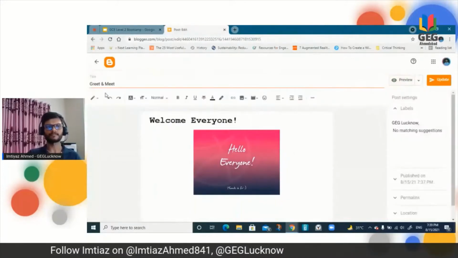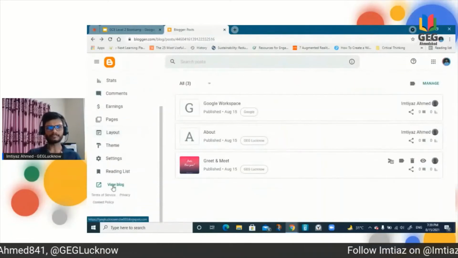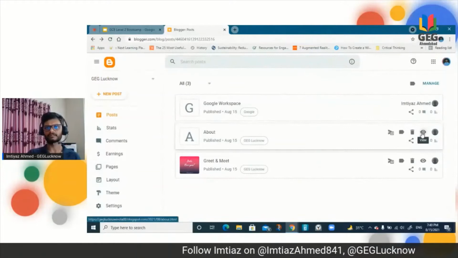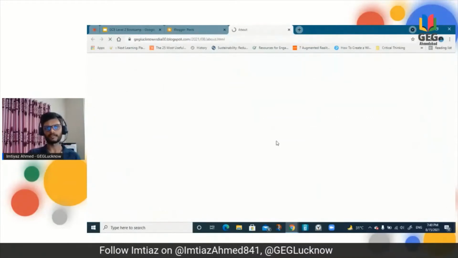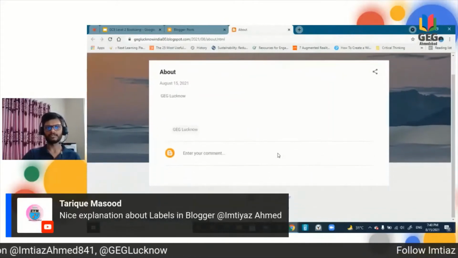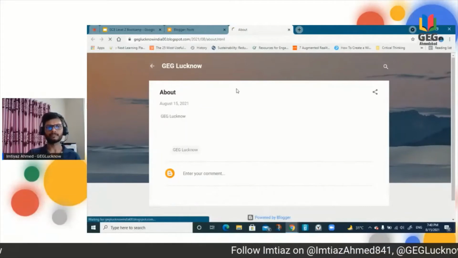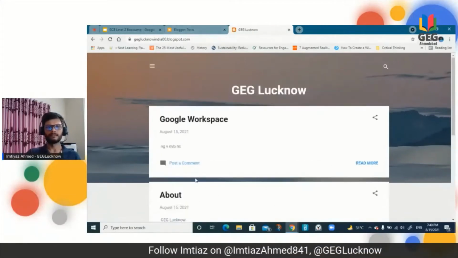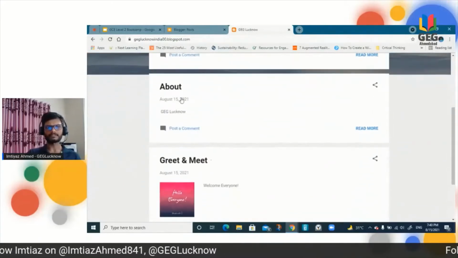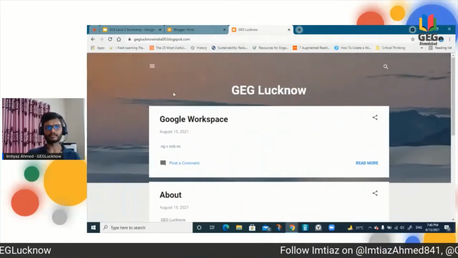Now coming to the main view. Suppose I want to see the about post, how it will look, you can preview from there as well. So this is GEG Lucknow about. And yes, just go back, and there you will see all the posts that I have created. This is about something, and the other is greet and meet, right? These are all the posts.